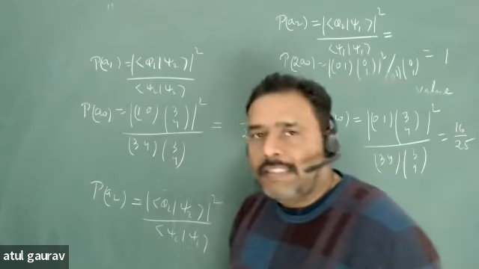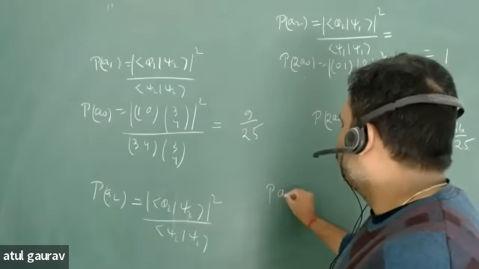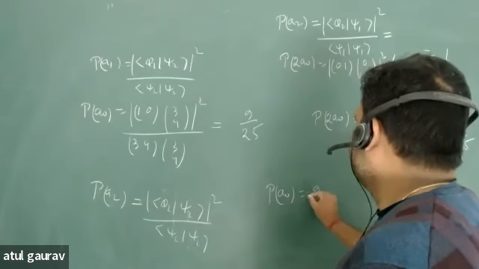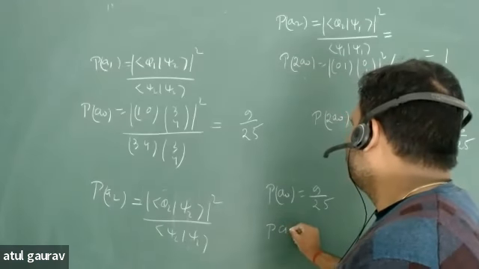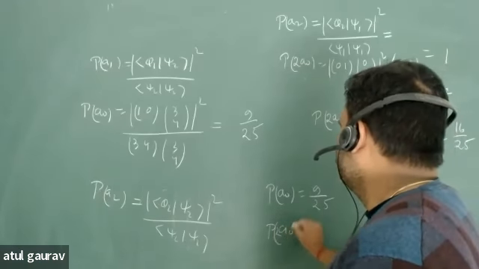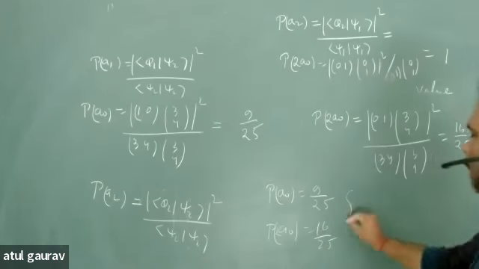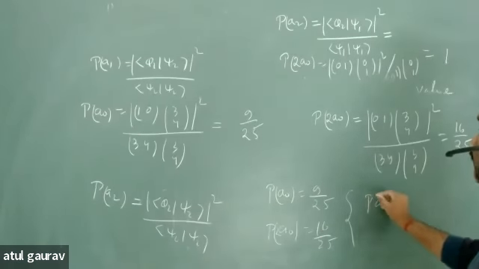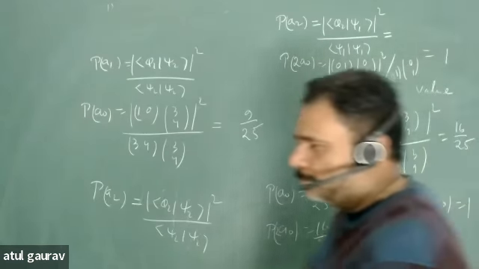So now for the second state, the probability of measurement of A0 is equal to 9 upon 25 and the probability of measurement of 2A0 is equal to 16 upon 25, and you can check the probability of A0 plus the probability of 2A0 is equal to what? 1, isn't it?